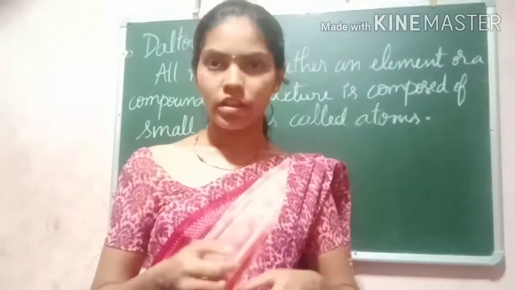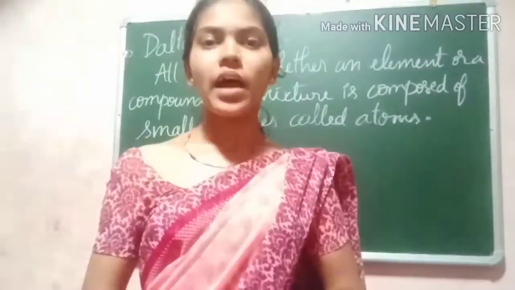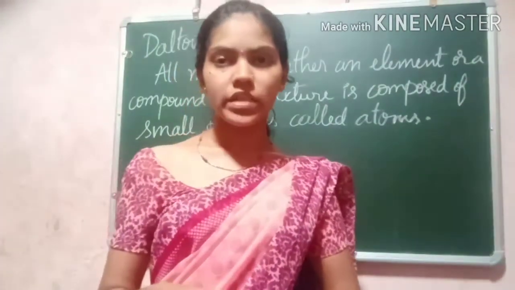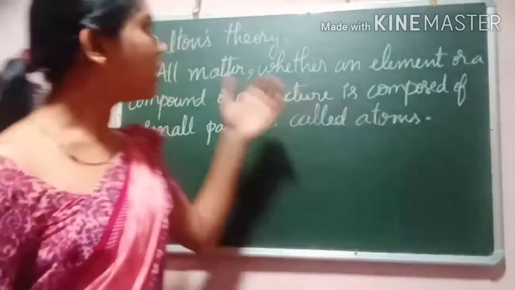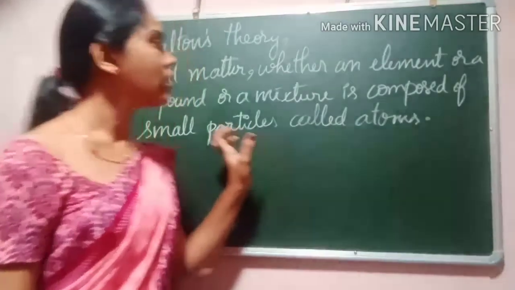A few scientists had explained what an atom is, and a few gave the laws of chemical combination. By gathering all these things, Dalton gave the theory.